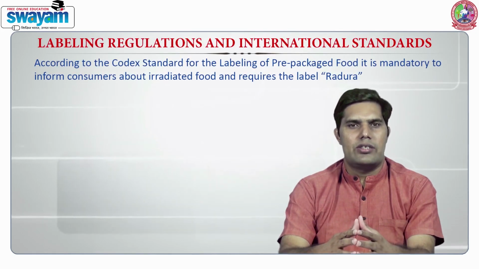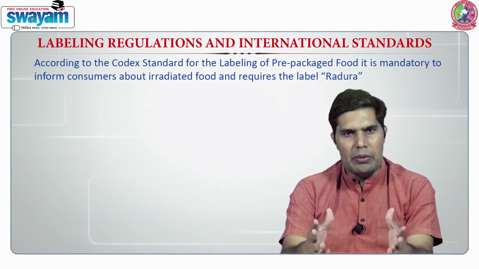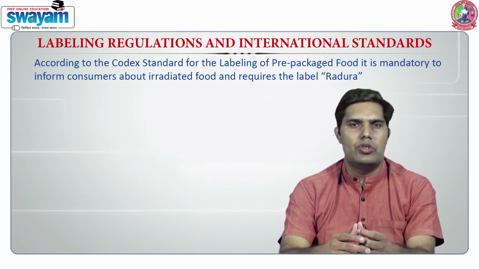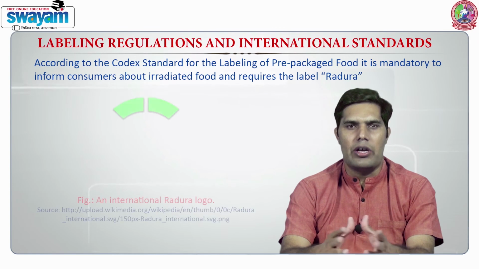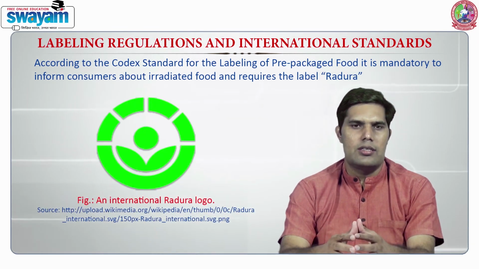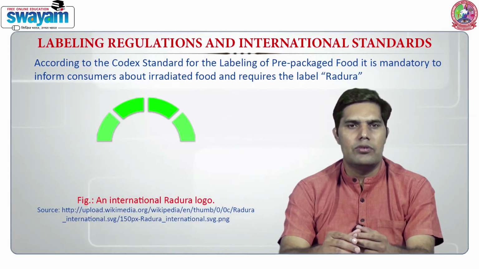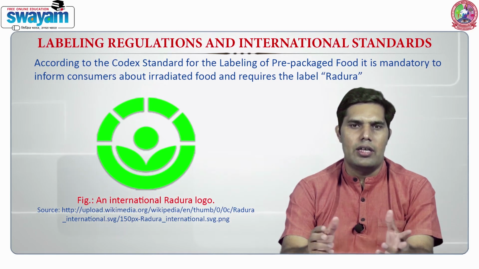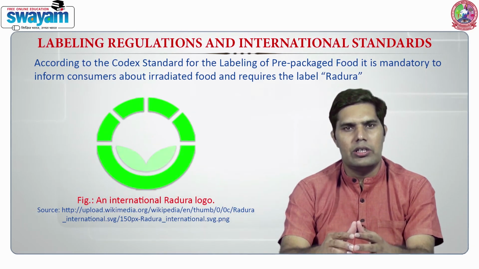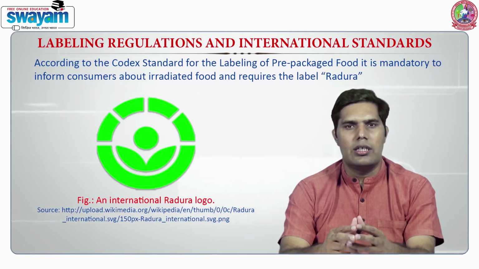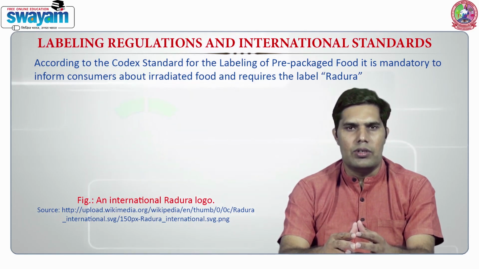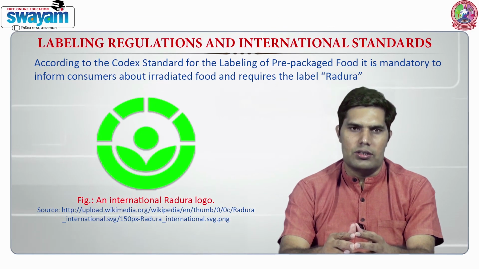According to the Codex standard for labeling of pre-packaged food, it is mandatory to inform consumers about irradiated food. It requires the label Radura, which is an international symbol of radiation, on any food that has been treated by ionizing radiation or contains irradiated ingredients, and it must also bear a statement indicating that the food was treated with radiation.